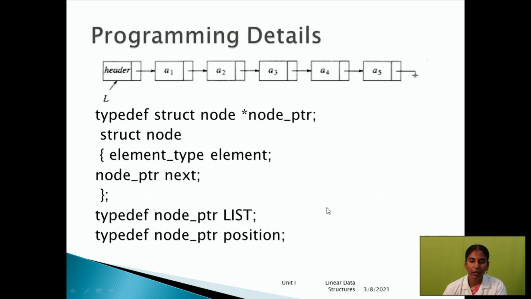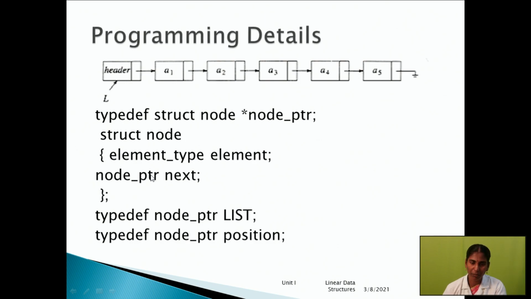Here I have given the pseudocode for the array implementation of the ADT. The first one is called the header node. Then simultaneously we have to insert the next element. So type definition, struct node pointer.